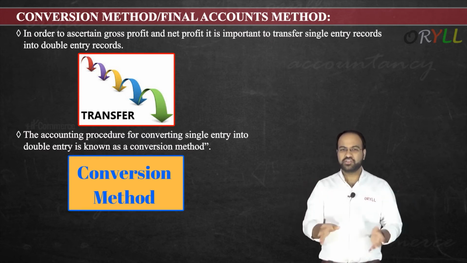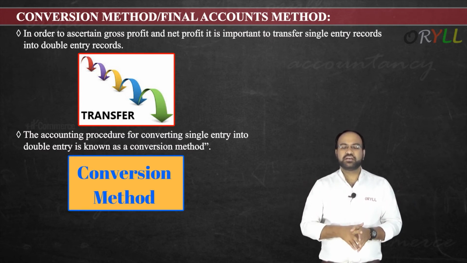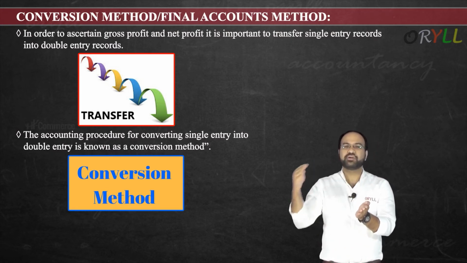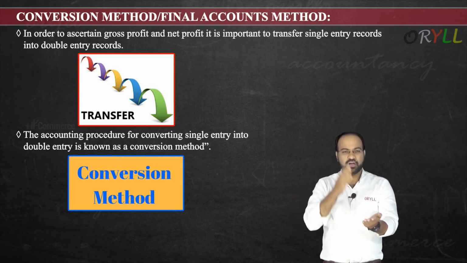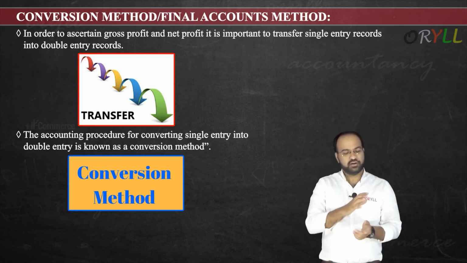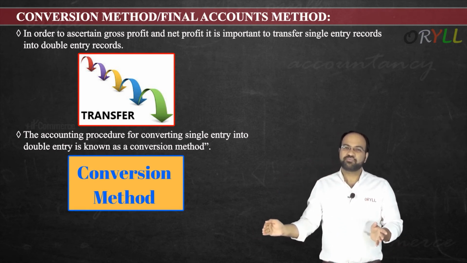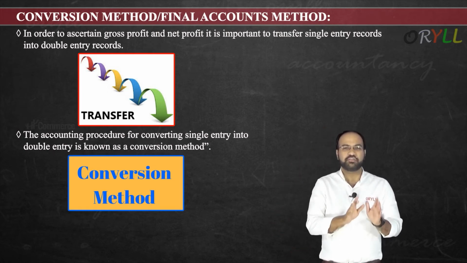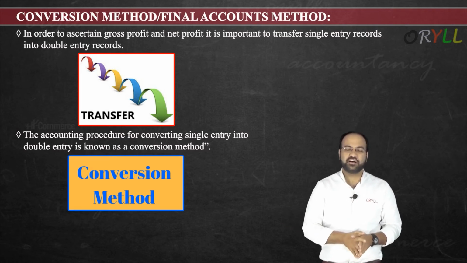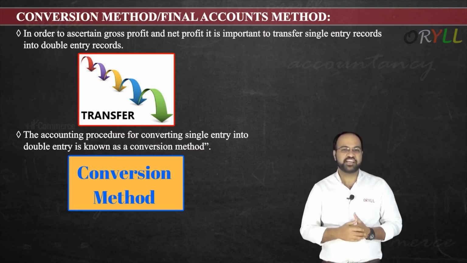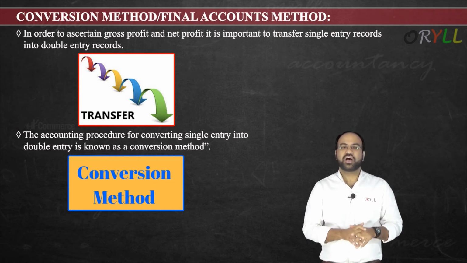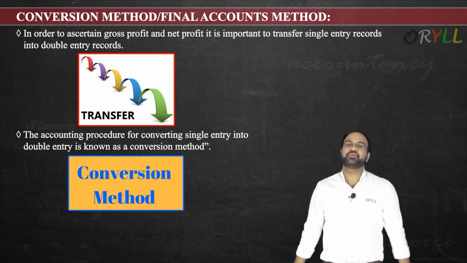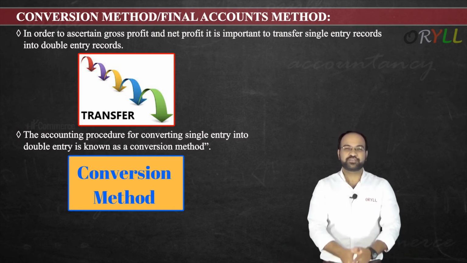So under this topic, what we'll do is simply take that complete single entry system and convert it into the double entry system here. Got it? Means we will try to convert everything into journal entry, ledger, trial balance. Now we'll prepare everything here, so that we can convert this into the final double entry system, and then we can prepare the final accounts here. Got it? So it is known as conversion method, because here we are converting from single entry to the double entry system. So this was about this topic.